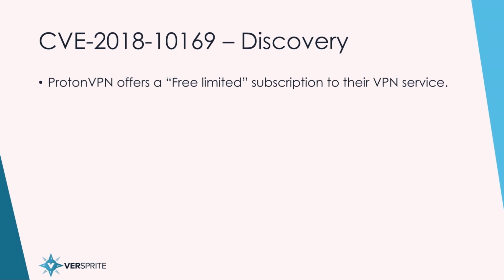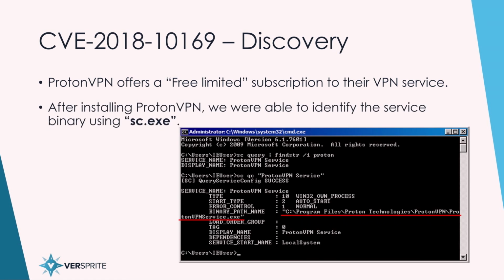As I mentioned, we audited several Windows VPN clients, and we saw that Proton VPN offered a free limited subscription. Primarily, we were interested in starting off with free VPN clients because we didn't want to pay someone to audit their software. After downloading this application and installing it, we ran sc query, which lists all of the services installed, and we filtered it down to only the ones that included Proton, which revealed ProtonVPN Service. We then ran sc qc on ProtonVPN Service, which revealed the binary path name and also that it starts as LocalSystem. So we proceeded with analyzing the application named ProtonVPNService.exe.